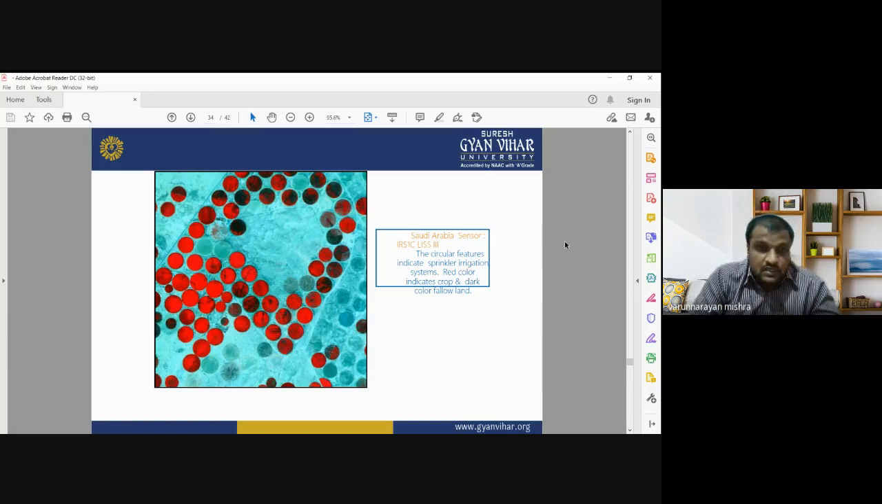This is the image captured by the Indian remote sensing satellite with the LISS-3 sensor. The LISS-3 sensor has a spatial resolution of 23.5 meters. It has a spectral resolution of 4 bands, and its radiometric resolution is around 8 bit. So this is a very beautiful picture showing how remote sensing images can be used to detect the sprinkler irrigation system, and the red color is showing the cropland and the dark color is showing the fallow land. This is a very beautiful picture.